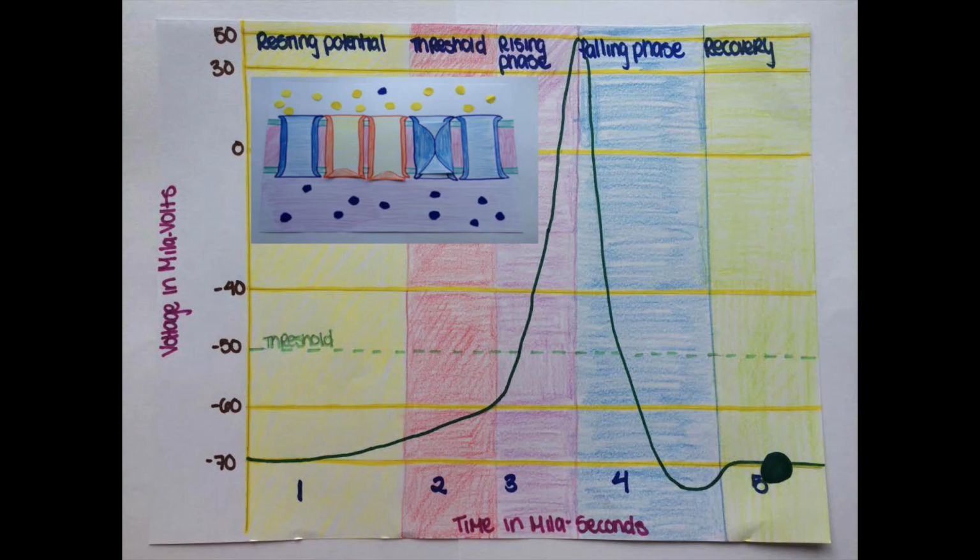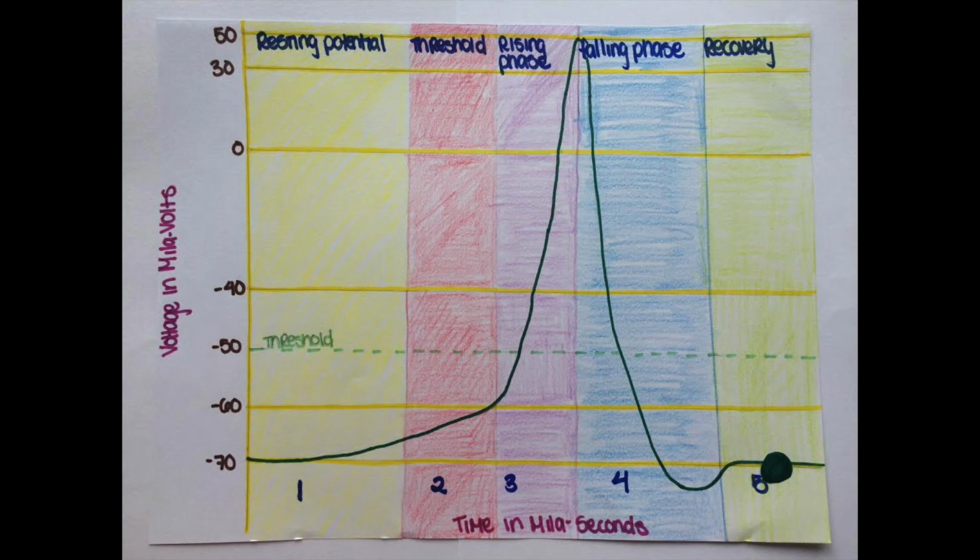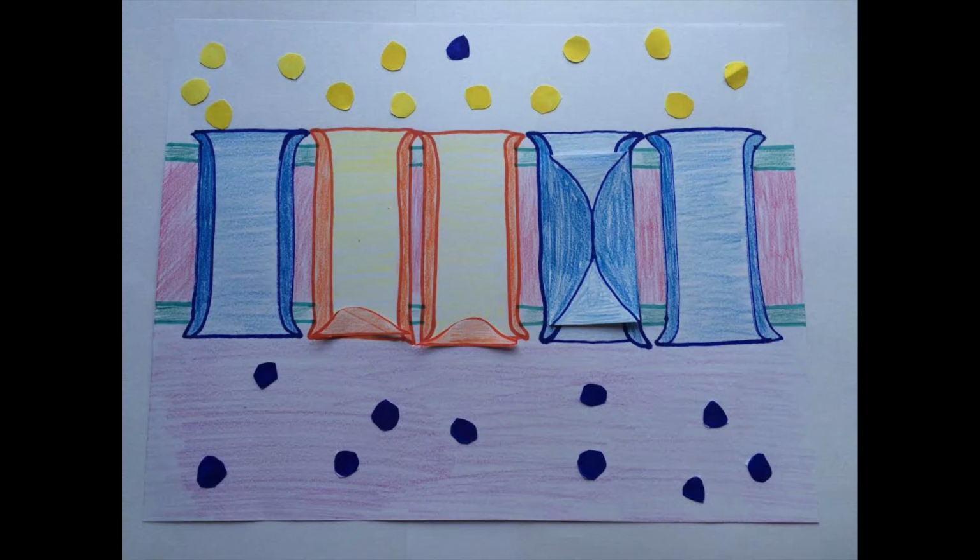The recovery phase is the membrane's return to a steady state, as the additional potassium channels that opened during the action potential now close. The membrane potential is now determined by the subset of potassium channels that are normally open during the membrane's resting state. The membrane is now back at negative 70.